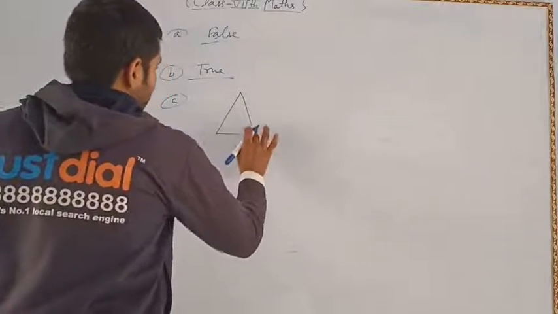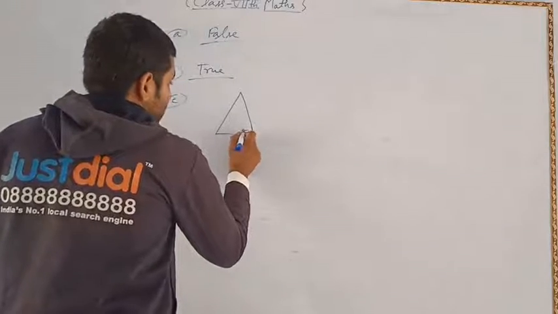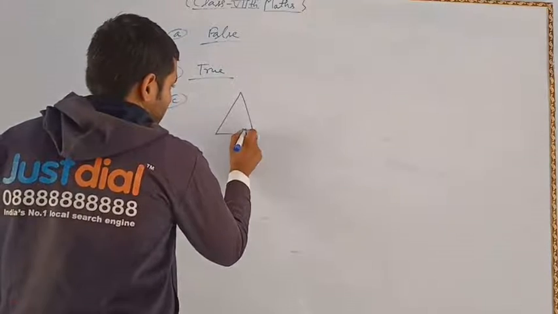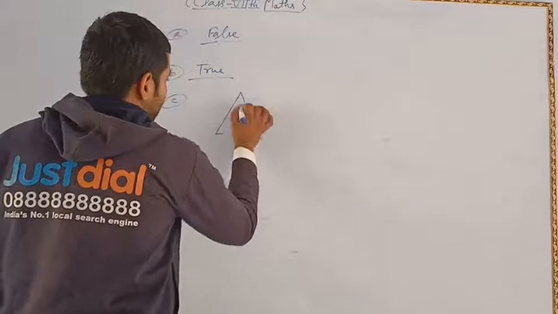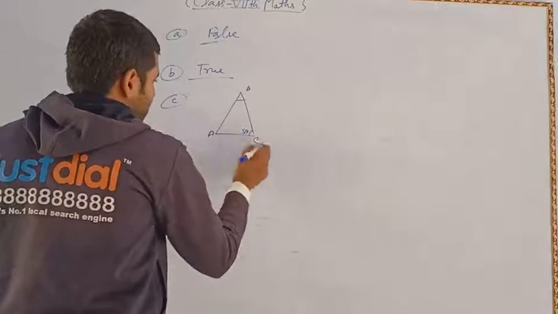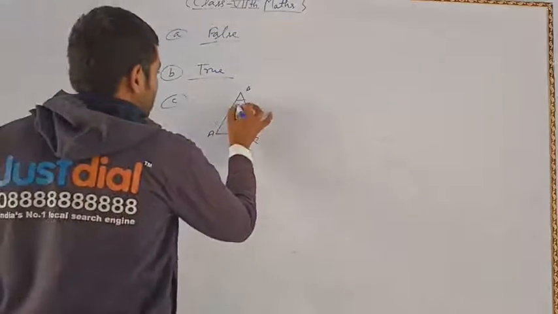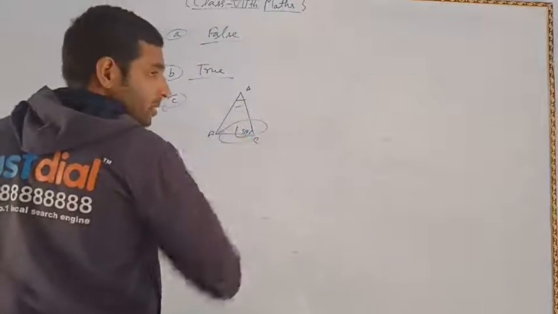Suppose each angle of the triangle is less than 60 degrees, say 59 degrees. Suppose this is triangle ABC, and angle A is 59 degrees, and B and C are also the same, 59.